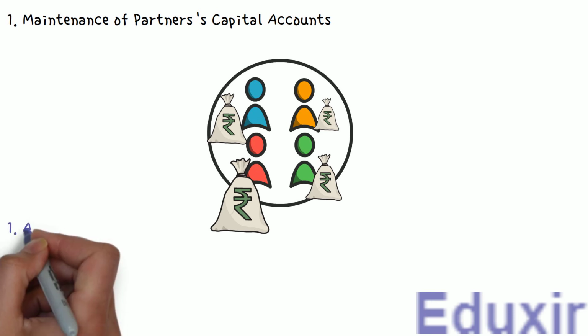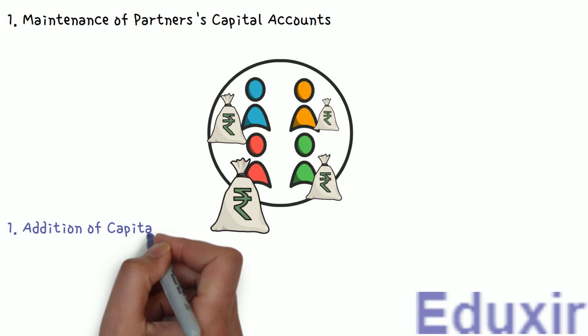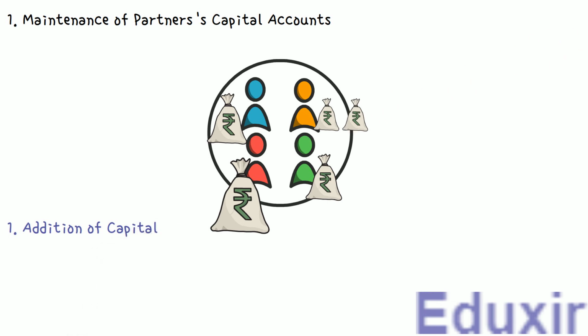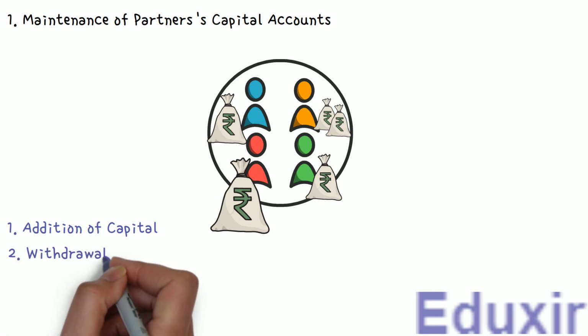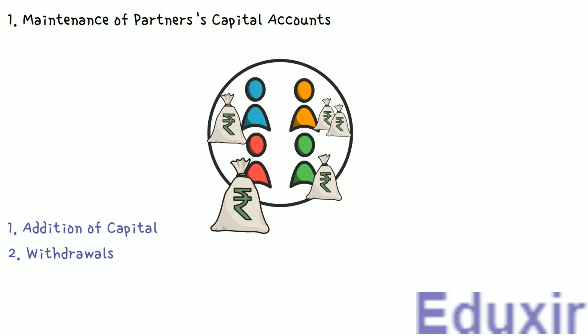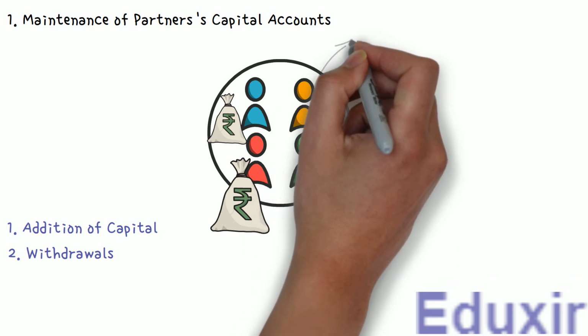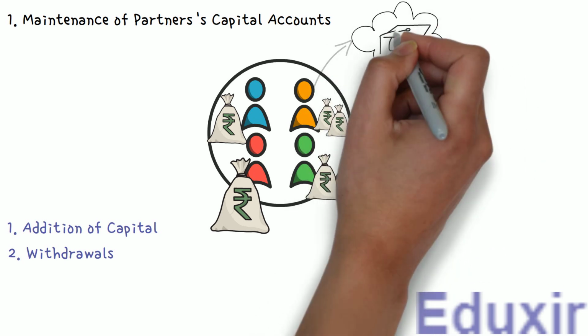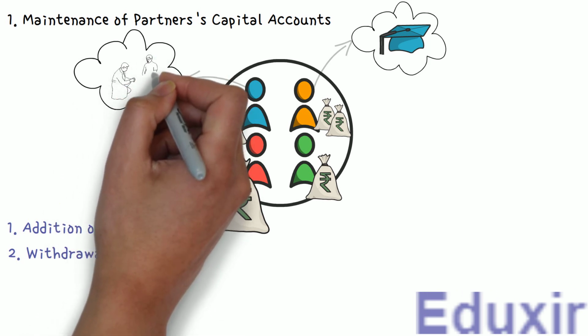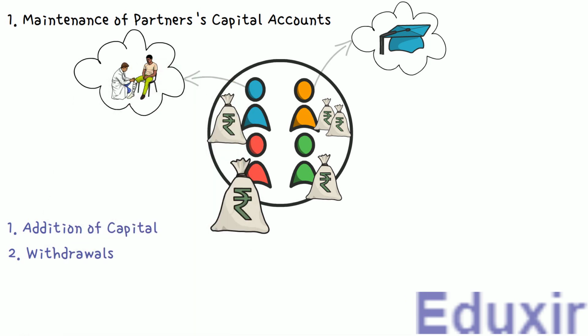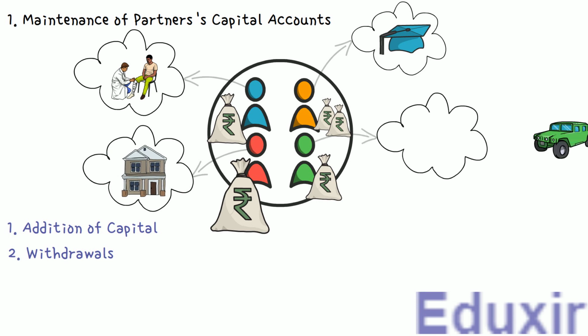So, whenever there is additional capital added by any partner, that will be posted in the capital account. Whenever there is any withdrawal by any partner in the form of the drawings, that will go into the capital accounts. See, the partners want to put all their capital intact in the business. But in human life, there could be a number of personal requirements like a partner's sibling or kid wants to study abroad and they want money for that purpose. Someone in the family was hospitalized on emergency. They need money for that purpose. They want to buy a new house or new vehicle and so on.